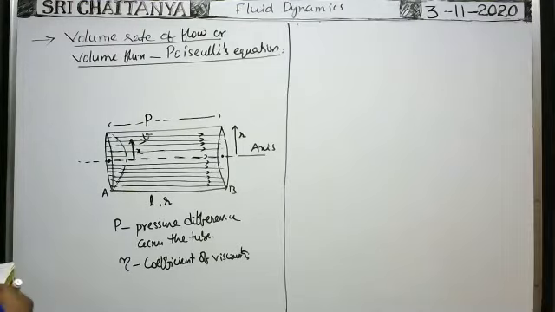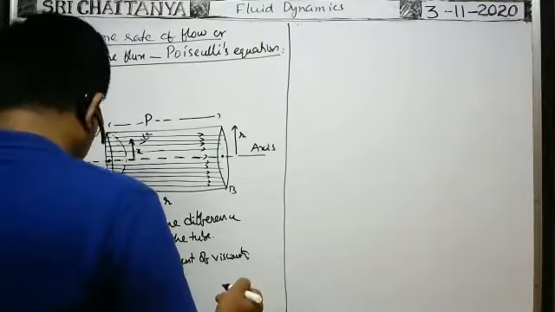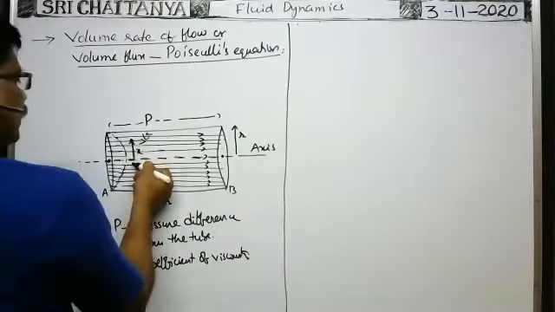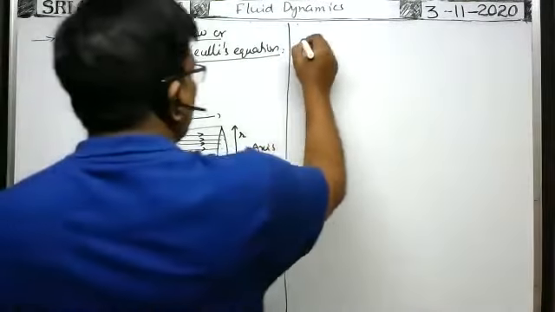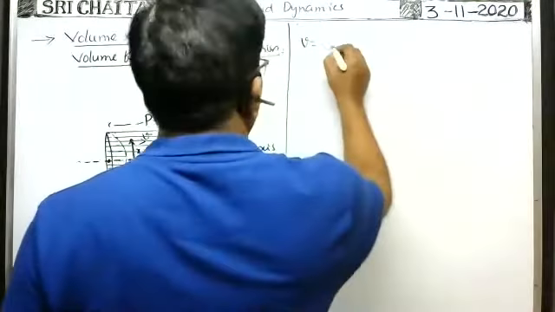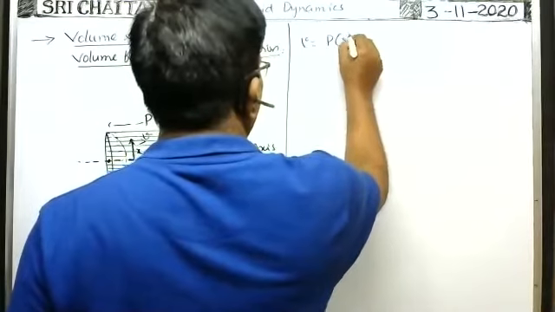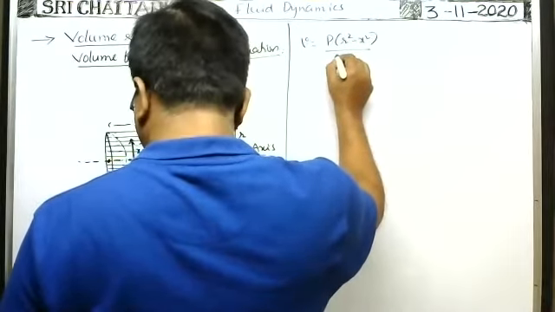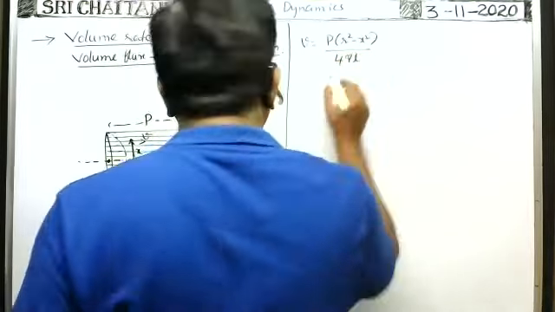Here, v is equal to pressure difference P into r square minus x square by 4 eta L.